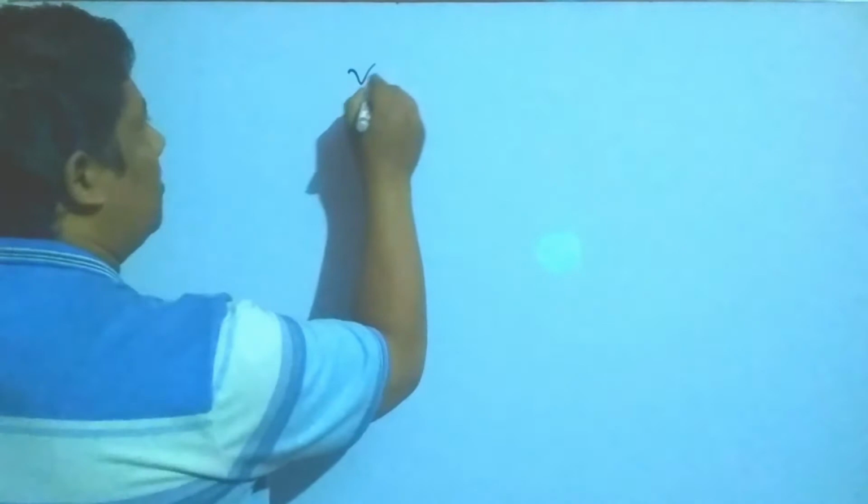Today I will discuss the new lesson 10, vectors. Yes, my students, in this lesson we will discuss what is the vector and what is the scalar quantity and what is the vector quantity and different kinds of vectors. Okay, my students. Look, the lesson is 10. Lesson is vectors.